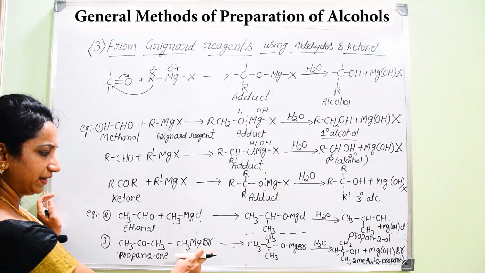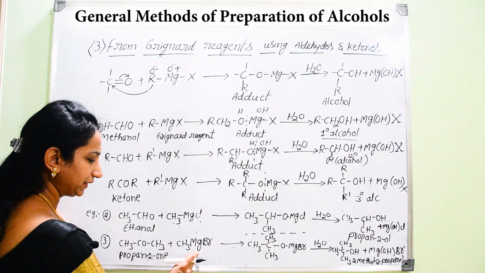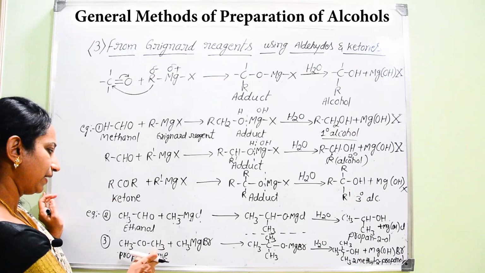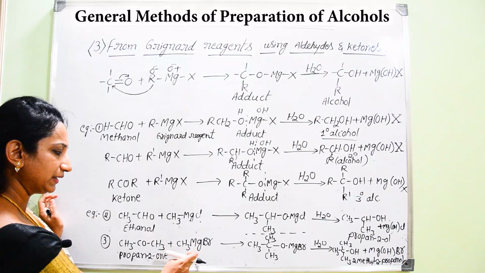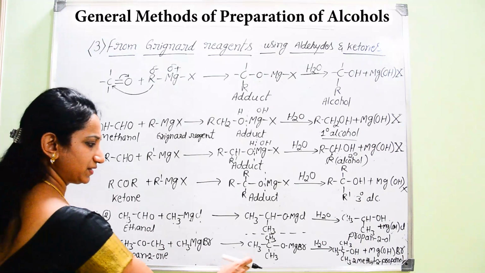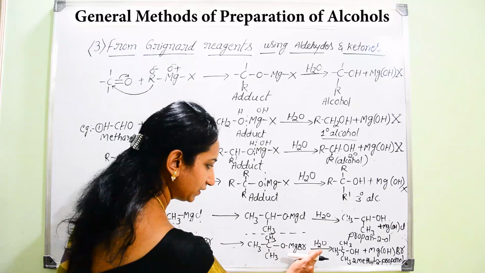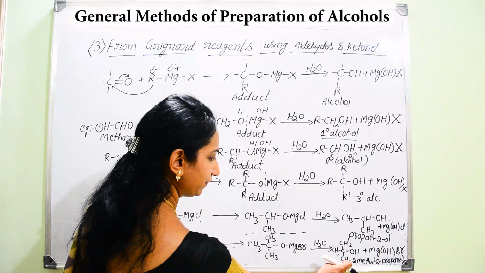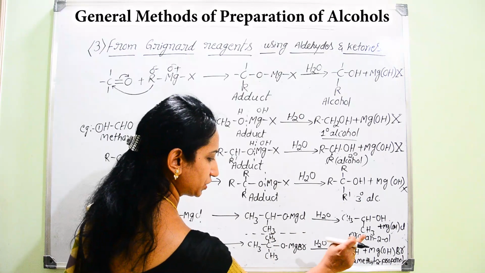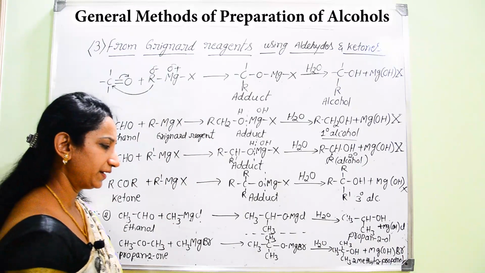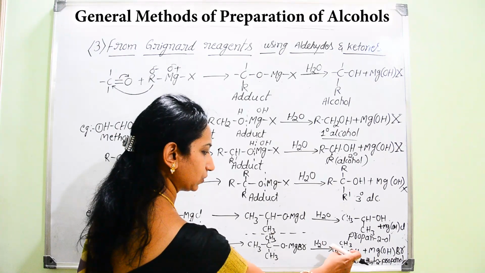When acetone is treated with methyl magnesium bromide, first it results in the formation of an adduct. Then on further hydrolysis, you end up with the formation of tertiary alcohol. It is tertiary butyl alcohol.